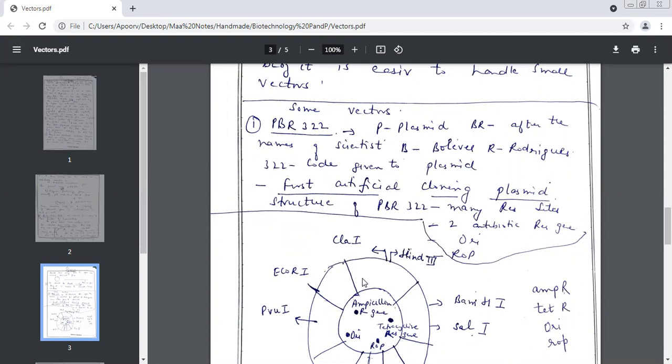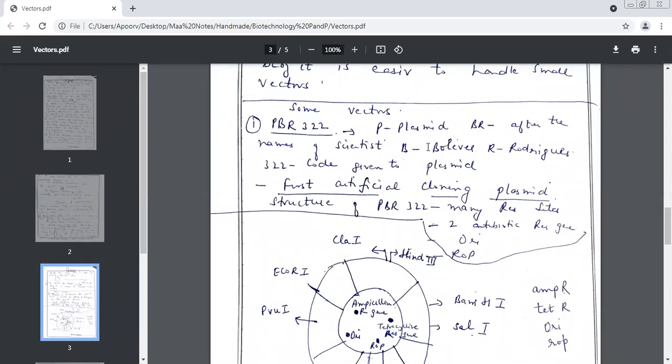What is the name of the vector which I've shared on your screen? PBR322. Okay. Everybody needs to remember the name of the vector is PBR322. Now, how does the name come? This P stands for plasmid.